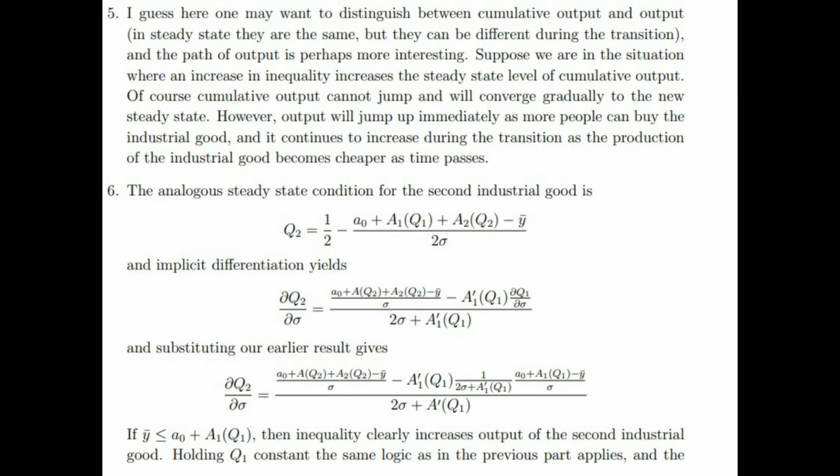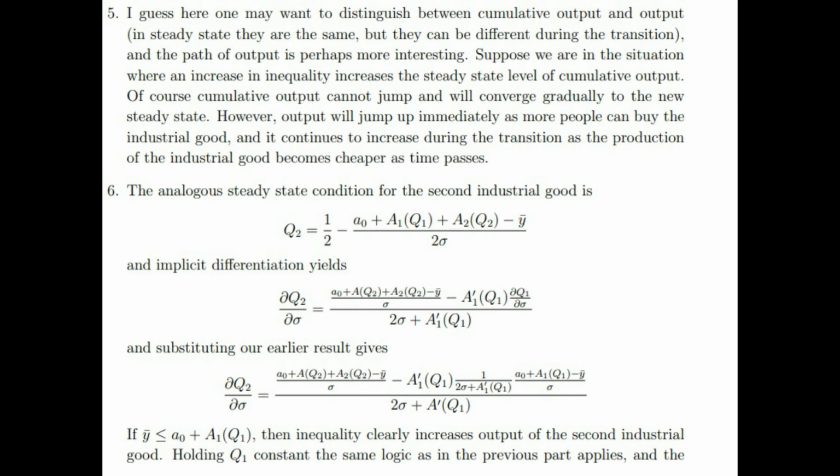Suppose we are in the situation where an increase in inequality increases the steady state level of cumulative output. Of course, cumulative output cannot jump and will converge gradually to the new steady state. However, output will jump up immediately as more people can buy the industrial good, and continues to increase during the transition as the production of the industrial good becomes cheaper as time passes.